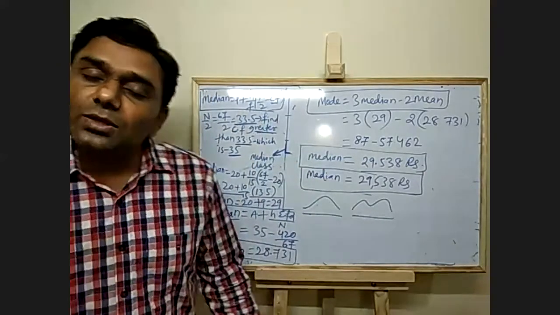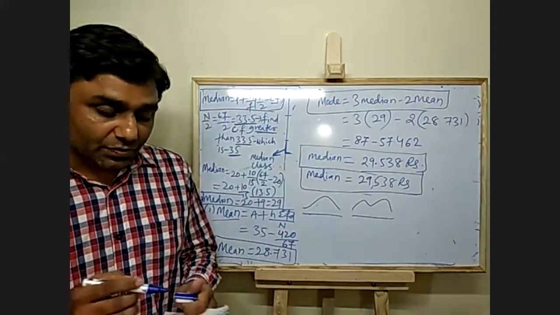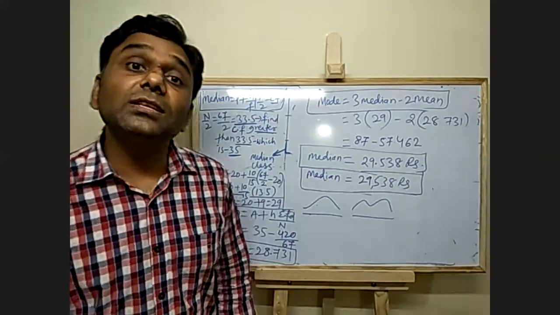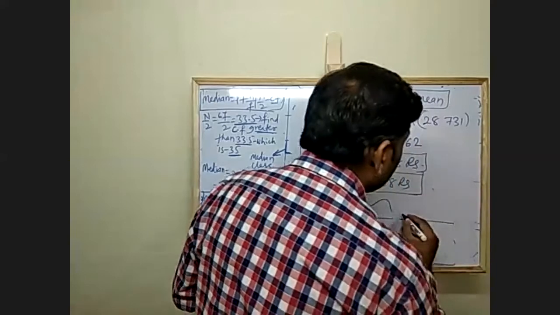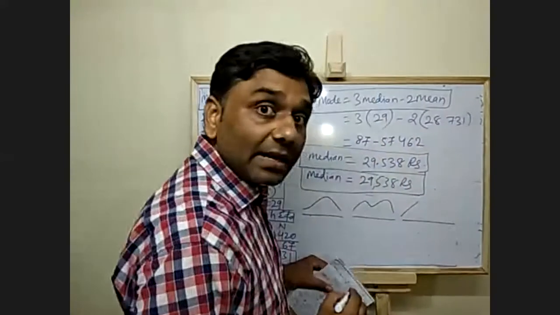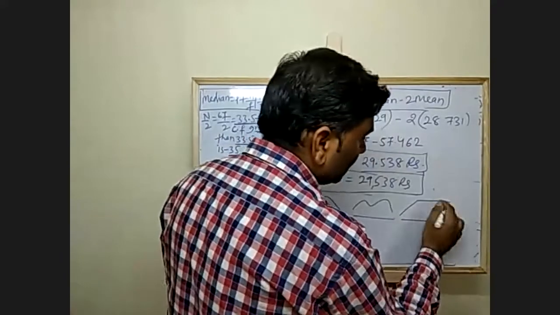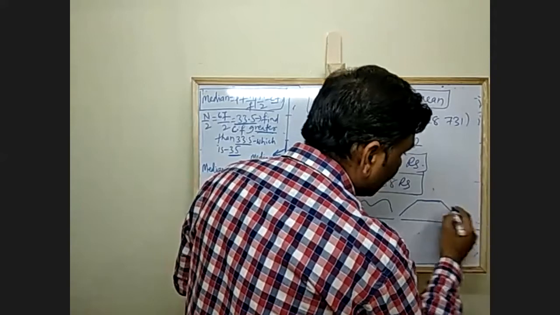Okay. There is one more problem. What happens when we have two class intervals with the same frequency? We have data which has increased, then two equal points, a straight line, and then decreased.